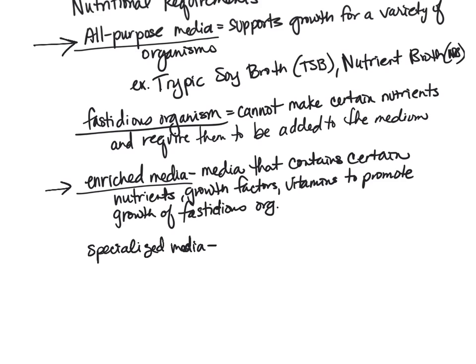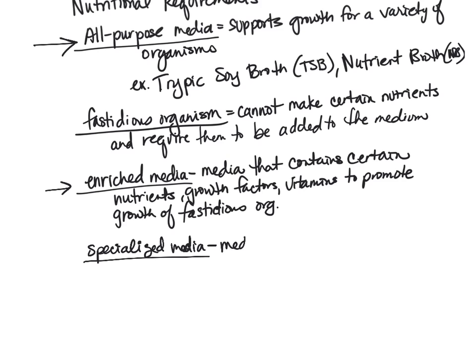In both of these cases, we know what organism we're using. Since we know the organism, we know we can use an all-purpose media, for example. Or we know that it's a fastidious organism, and we need to use the enriched media. If we are using specialized media, this is an example where we're trying to identify the organism. At this point, we don't know the organism.